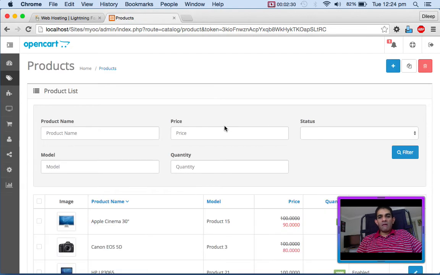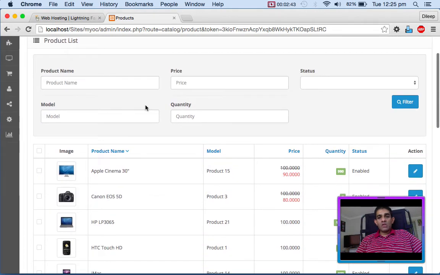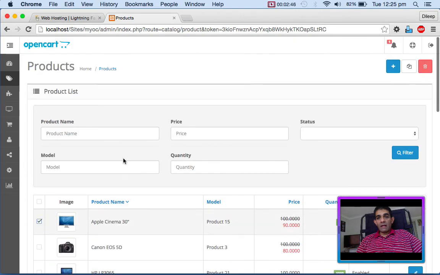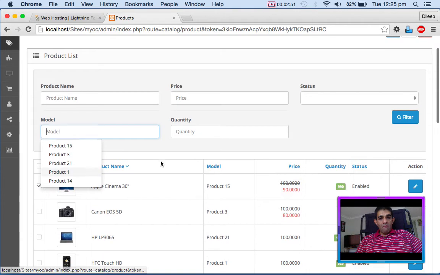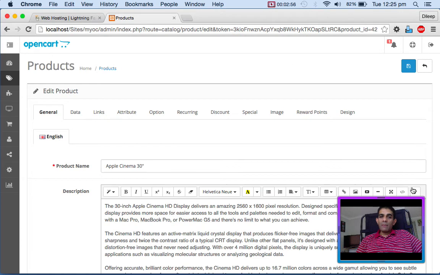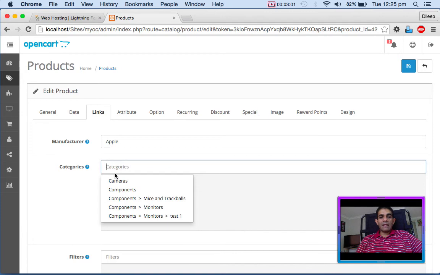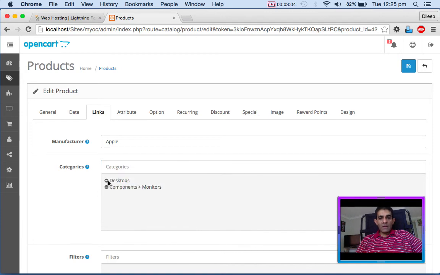For a product, I can add a new product. See here, I can say add a new product. I can just go plus, add a new product. I can copy the same product if I want to copy everything and just change the image or just change one thing. And if I want to delete it, I can come here and I can say delete this product or delete 10 products. Now let's say I'm going to show you one product. The moment you add a product, you must say this product belongs to which category. See, you have to choose a category. You can remove categories by just clicking on this minus sign. You can add categories.